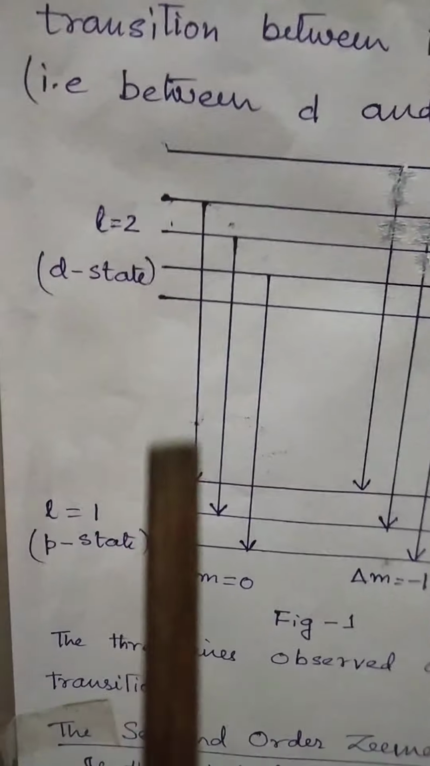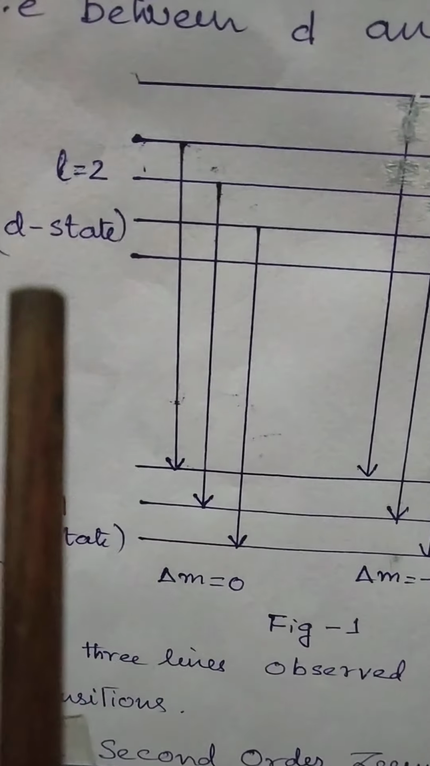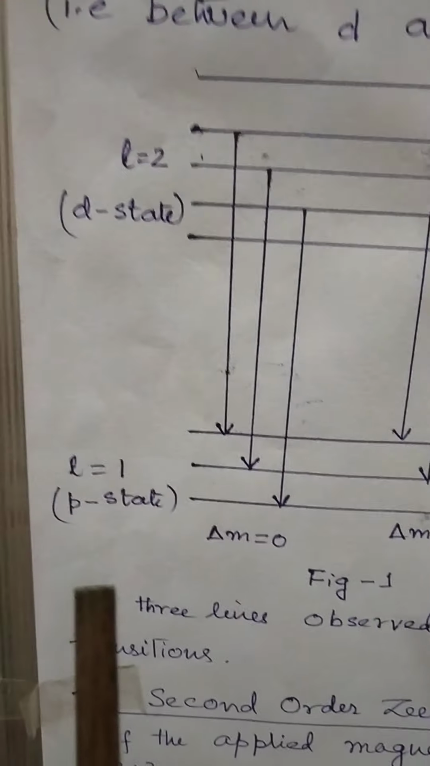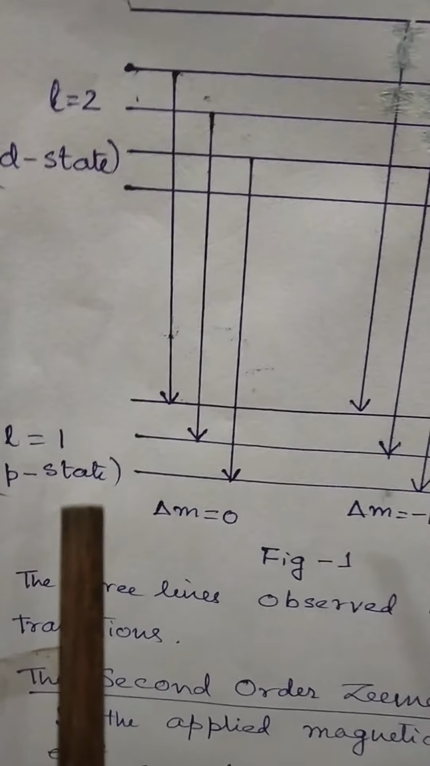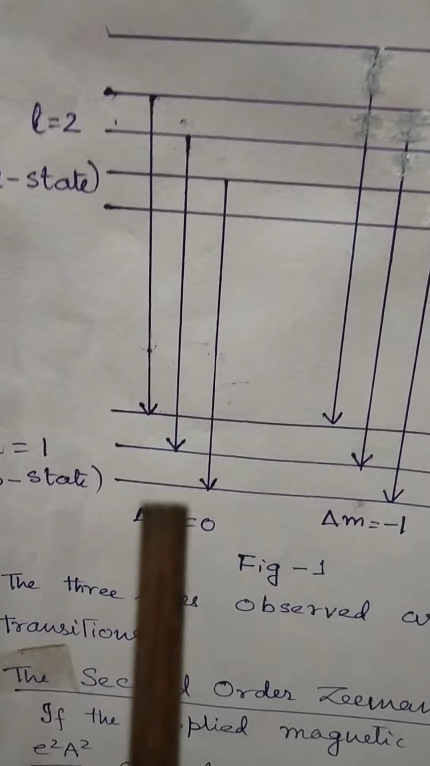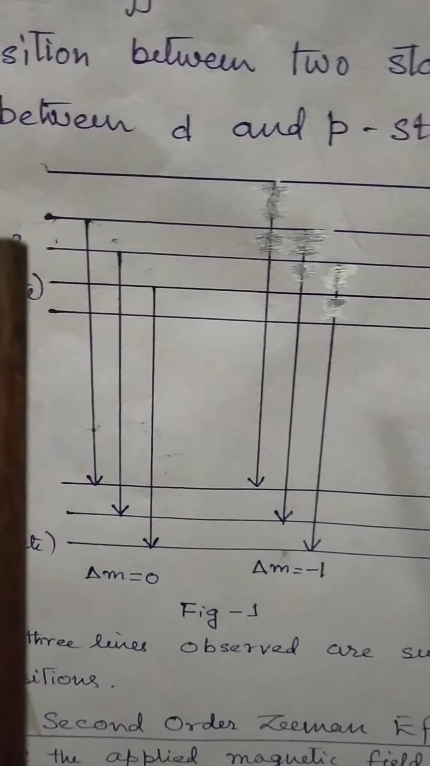We have shown here the two states. For the D state, L equal to 2, and L equal to 1 is the P state. When delta m here is taken as 0, the transition here is taking place.